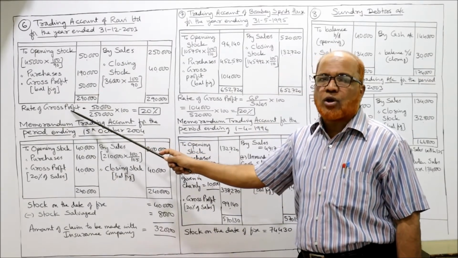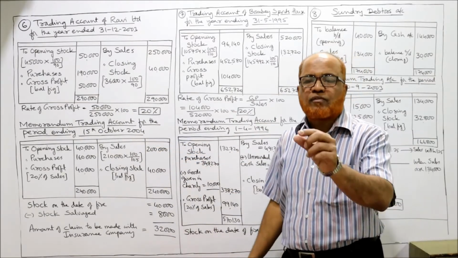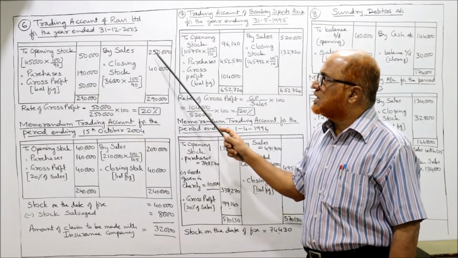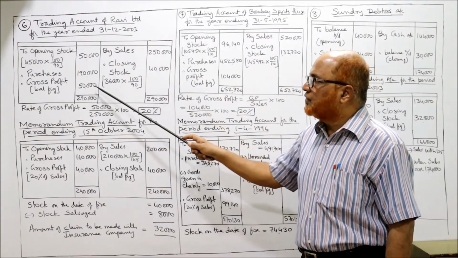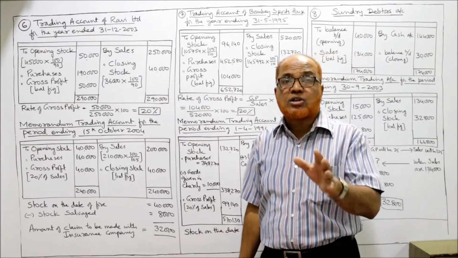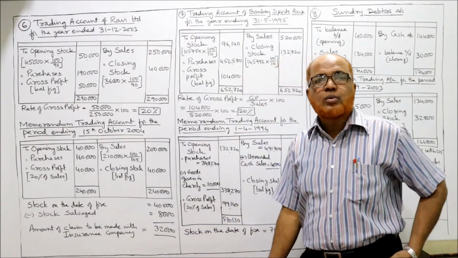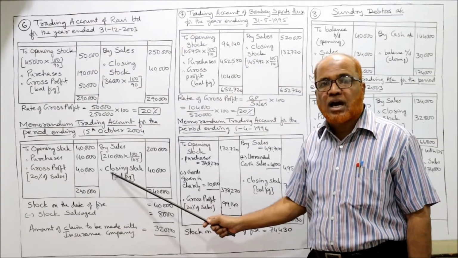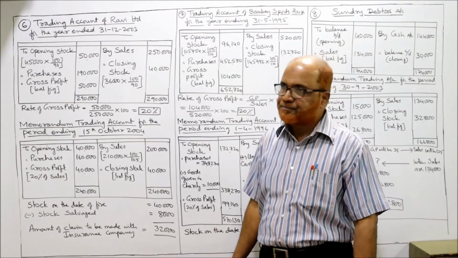Now the rate of gross profit. The formula is gross profit by sales into 100. What is the gross profit? 50,000. How much are the sales? 2,50,000. So 50,000 divided by 2,50,000 into 100, 20%. The rate of gross profit is 20%. Now this 20% we apply during the current year in which fire occurred.